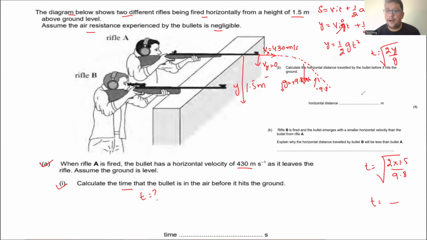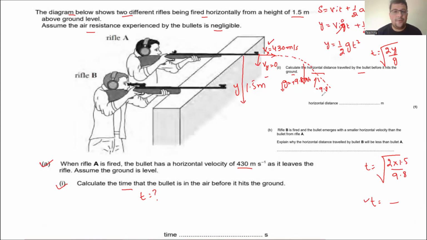All right. The second part is to calculate the horizontal distance traveled by the bullet before hitting the ground. Now we find the horizontal distance, which is along the x component. Two things are given: we have the velocity v_x and we also have the time.